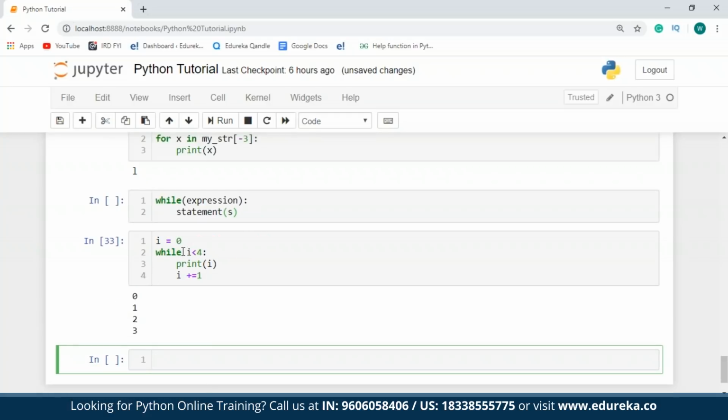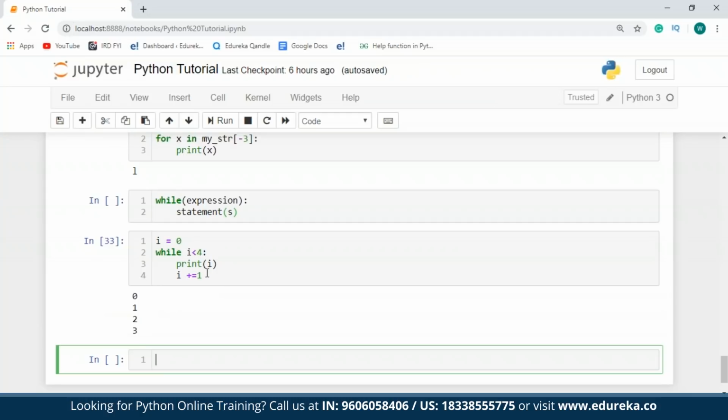As you can see over here, it prints the value of I unless and until it is less than 4. So therefore, the initial value of I is 0 and the first value in the output is 0 as well. The second value will be taken by incrementing the value of the iterator by 1. Therefore, I becomes 1 and since I is still less than 4, I'll print I. Next, I'll increment the value of I again by 1, which is 1 plus 1 and that will be 2. 2 is still less than 4, therefore I'll print 2. After that, I'll add 1 to 2 again, which will give me 3. The value of 3 is still less than 4.